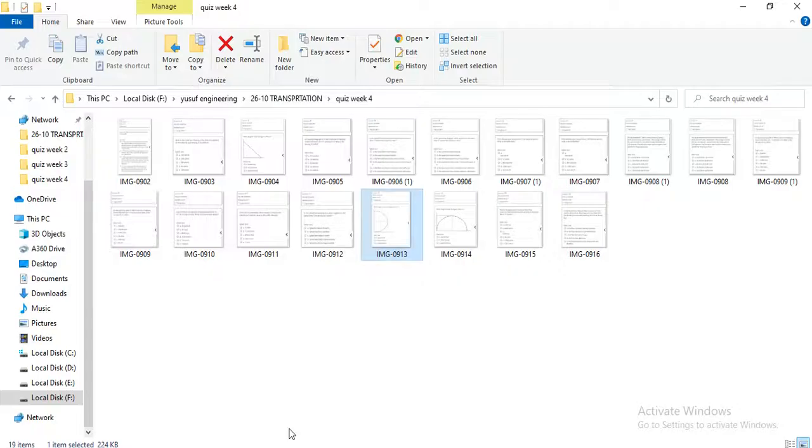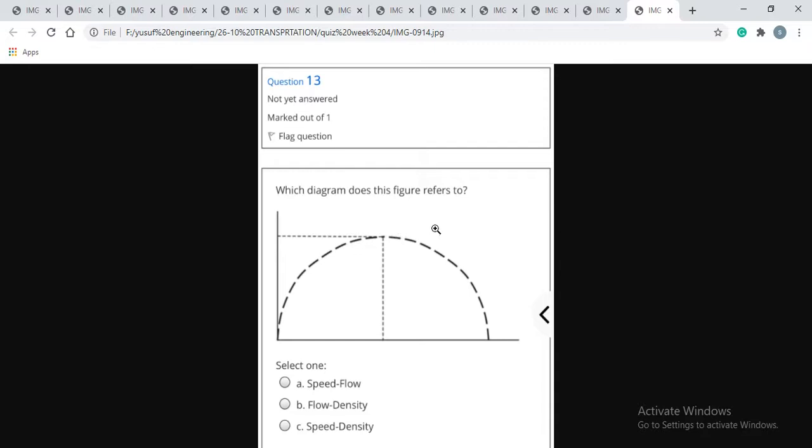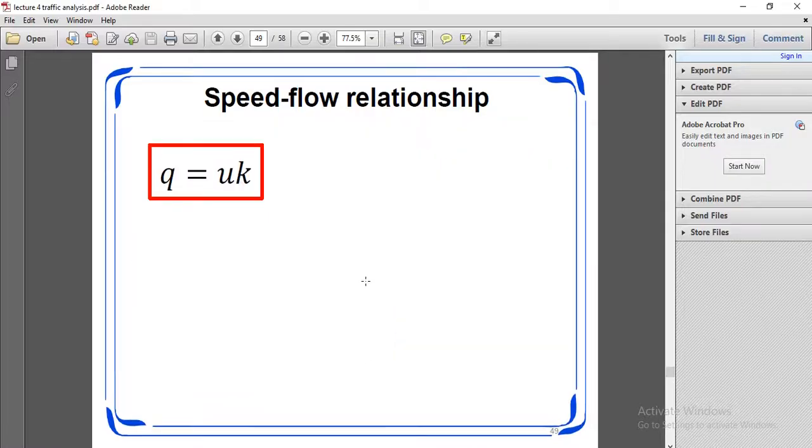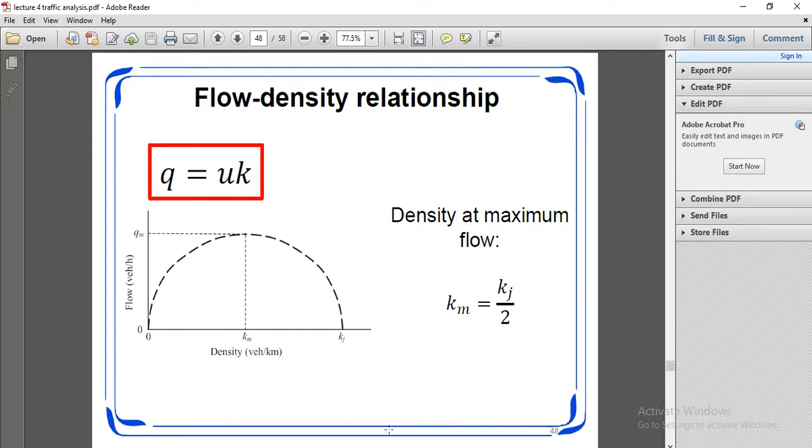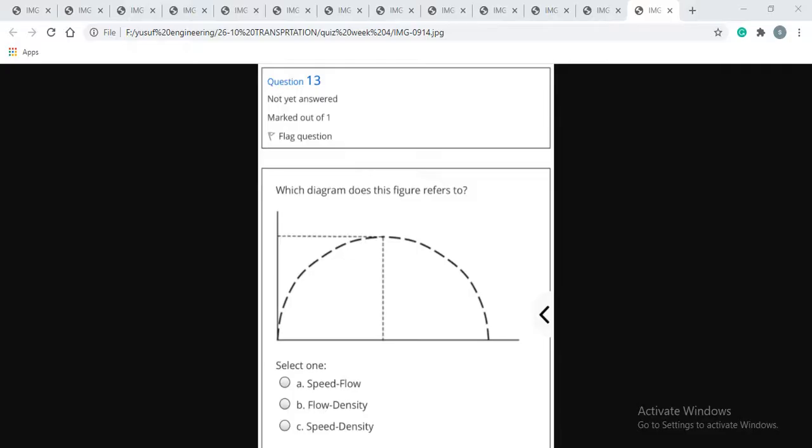The next one: which diagram does this figure refer to? This is the flow density diagram, so the second one is correct.